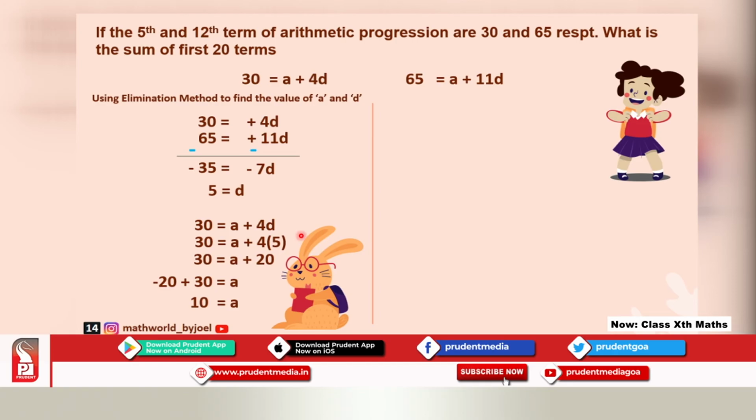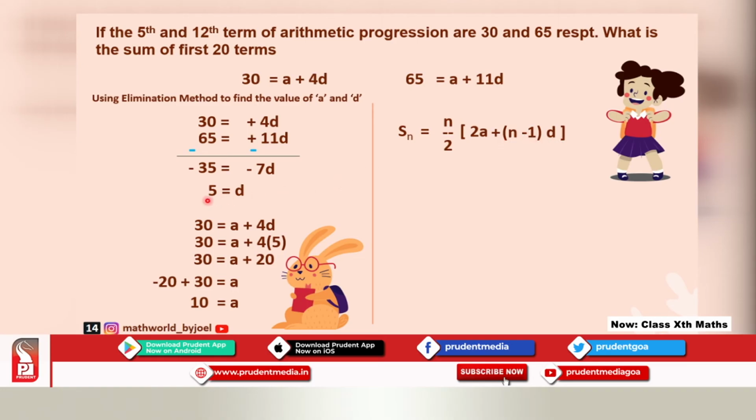Now I can use the Sn formula to find out the sum of the first 20 terms. Which one should I use? The Sn formulas are 2, right? Sn is equal to n upon 2 times (A plus L). Can I use that? I can't, because I don't have the last term. So I'll use this formula. How many terms? 20. So n will be 20 upon 2, times 2 multiplied by A, which is 10, which I already have, plus 20 minus 1, multiplied by D, which is 5.